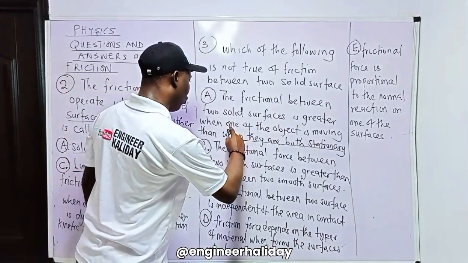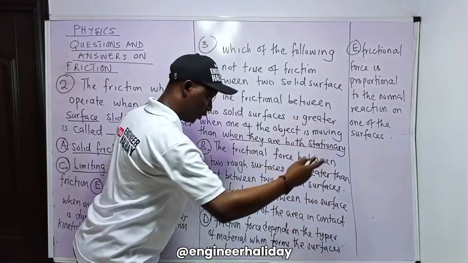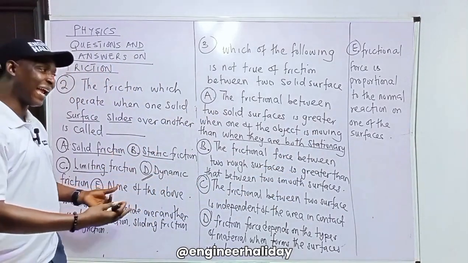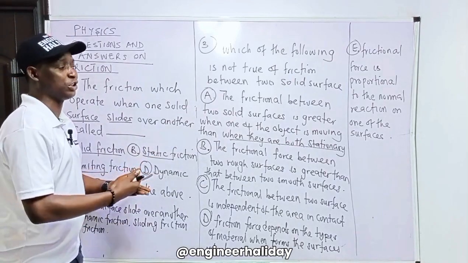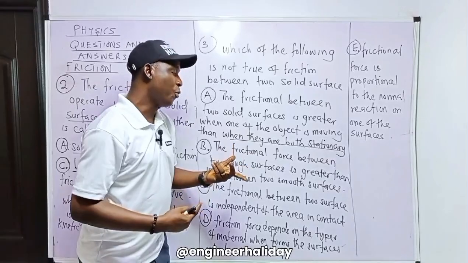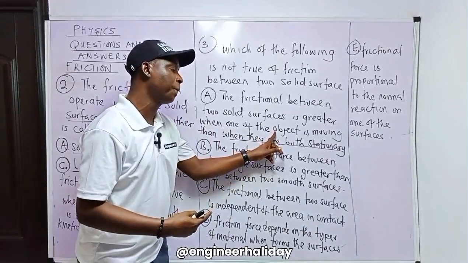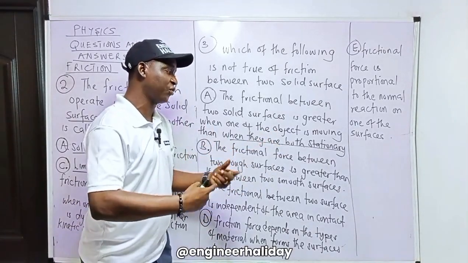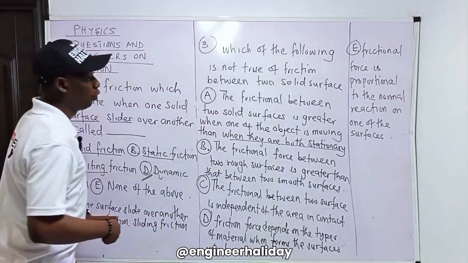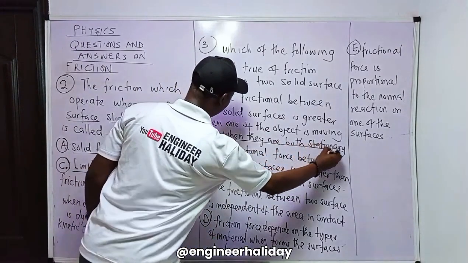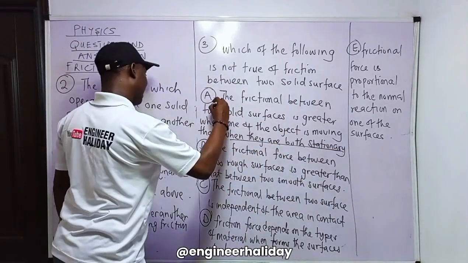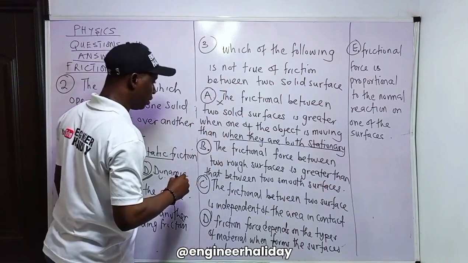And when one of the objects is moving over the other, for example, it can be either rolling or sliding. If the object that is moving is circular, we call it rolling friction. But if the body is sliding, like a box sliding over the other, it is dynamic friction. The friction between stationary bodies is far higher than when one of the objects slides over the other. So this one is wrong.